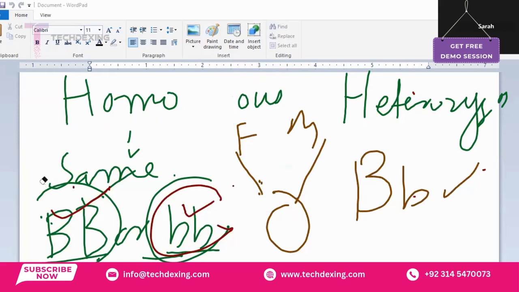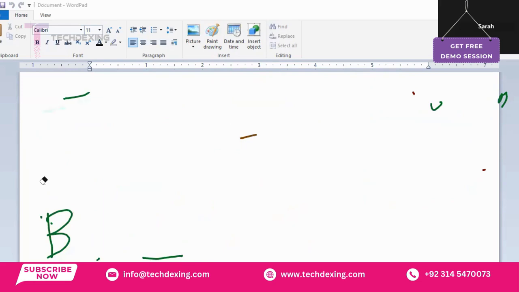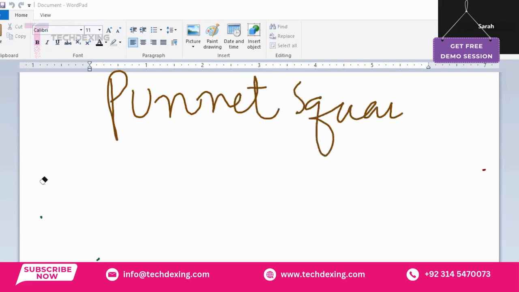Next, we have to talk about the Punnett square. What is a Punnett square, Sarah? Any idea? Is it like a physical diagram to predict the possible genetic outcome? Yes.